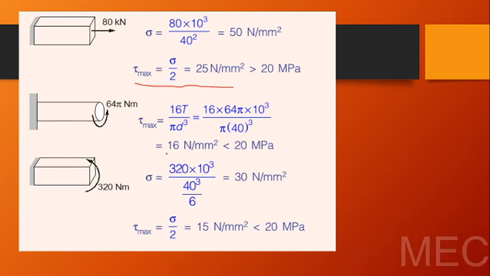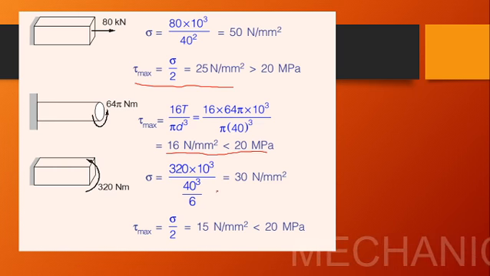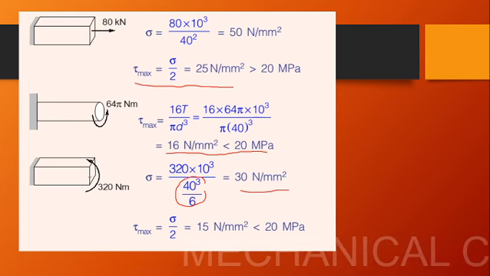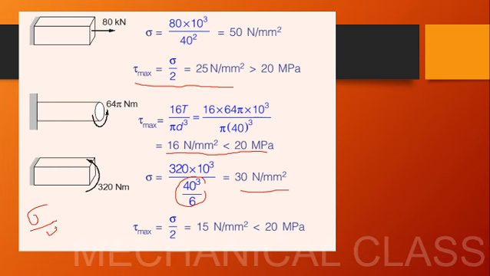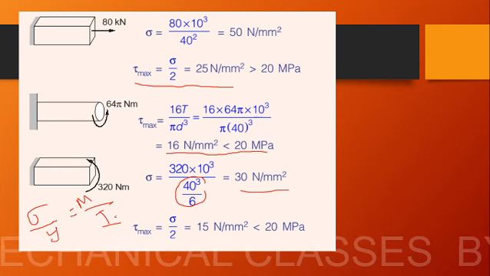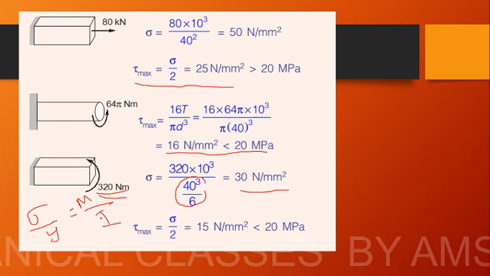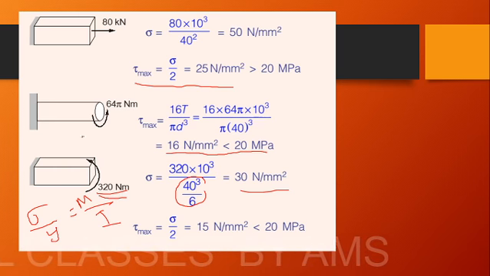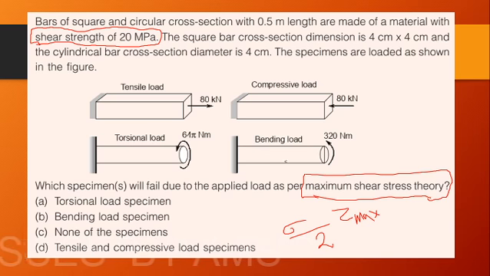For the second beam it is 16 Newton per mm square. For the third beam it is 30 Newton per mm square. Here is a correction. Actually, we'll be experiencing a bending stress. Bending stress is given by M by I is equal to sigma by y. M is the bending moment that they have given as 320 Newton meter. I is the moment of inertia. Here they have drawn a rectangular beam, but in the question they have given a circular beam.